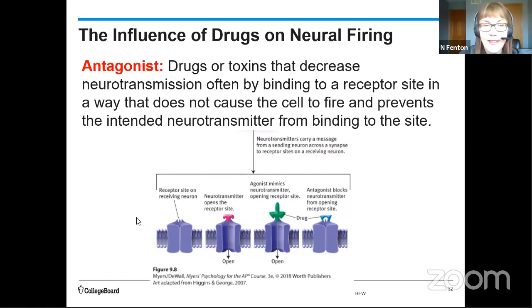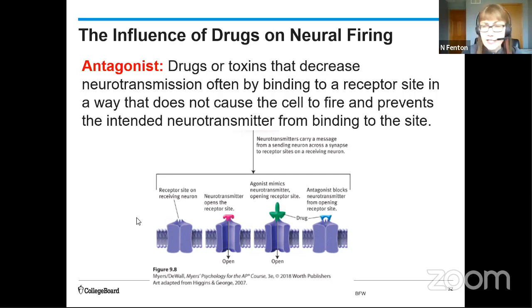Antagonist drugs are that blocking, right? They're like the key that got broken off in the lock, or maybe someone puts a metal piece in front of the lock. So the key physically can't get into the lock. So the neurotransmitter can't reach that receptor site because the drug is actually blocking it. A really good example of this would be a dopamine antagonist in the form of an antipsychotic medication. Individuals with schizophrenia have too much dopamine. And so the medications that work on those positive schizophrenia symptoms block the transmission, by putting something in that receptor site that prevents the natural dopamine from reaching it.